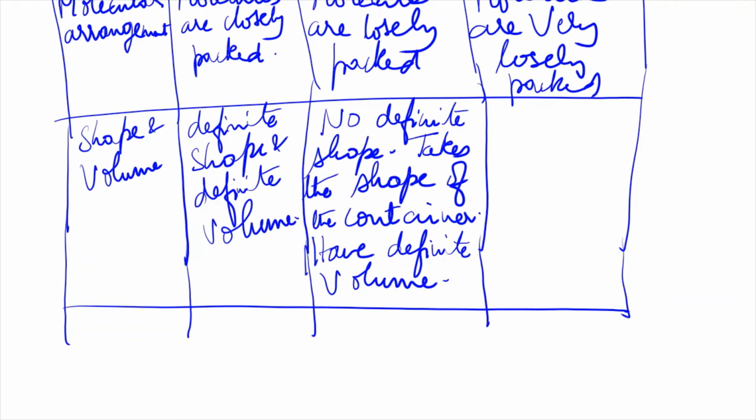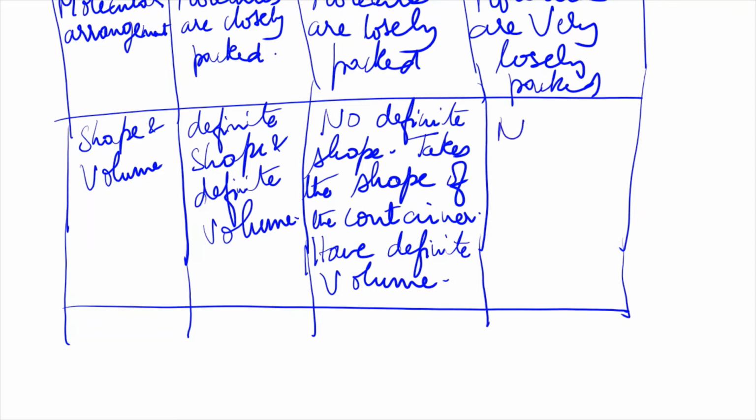They spread because they don't have a definite volume. Their molecules are loosely packed. That is why when you spray perfume in the corner of a room, you can smell the scent in the whole room, because that gas can spread across the room. It can occupy any volume. So that is why gases have no definite shape, no definite volume.